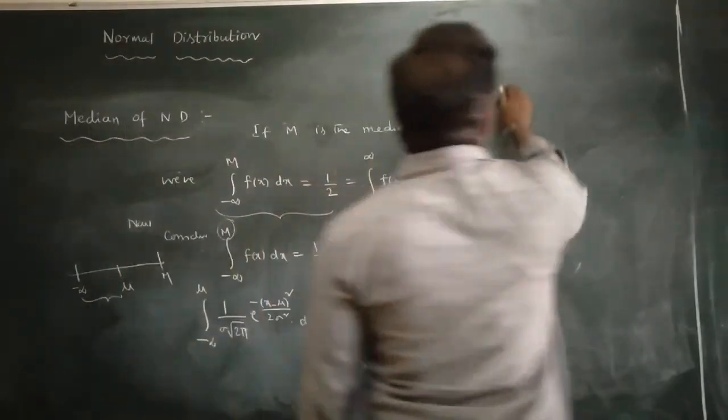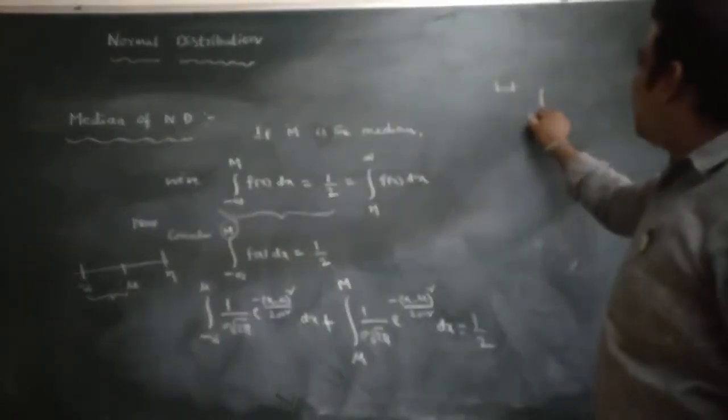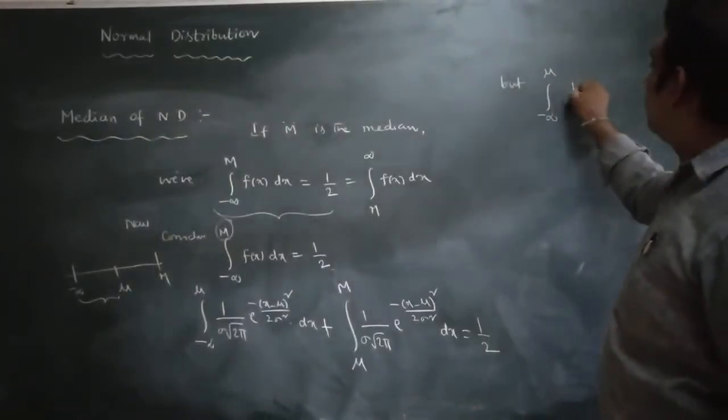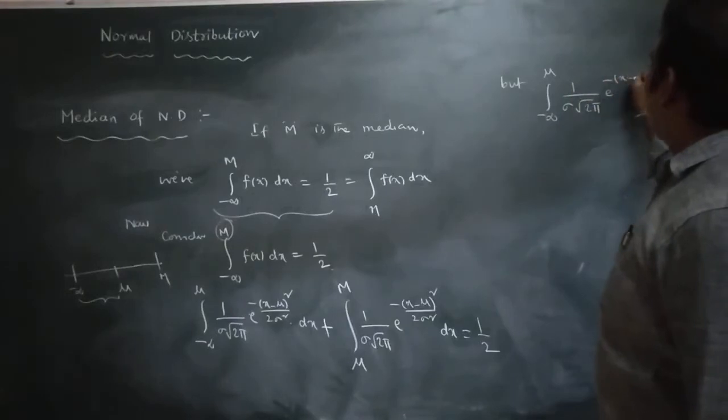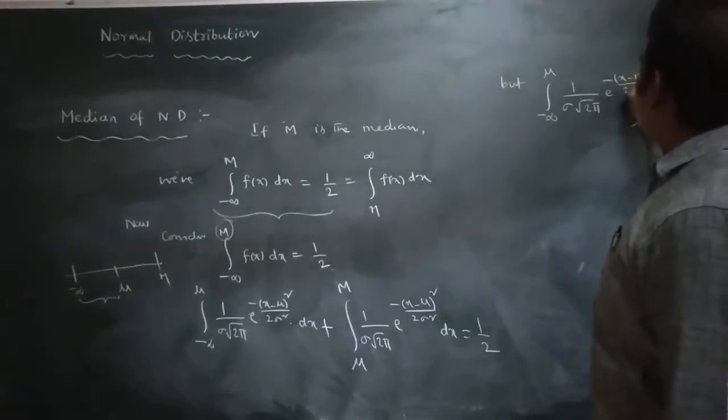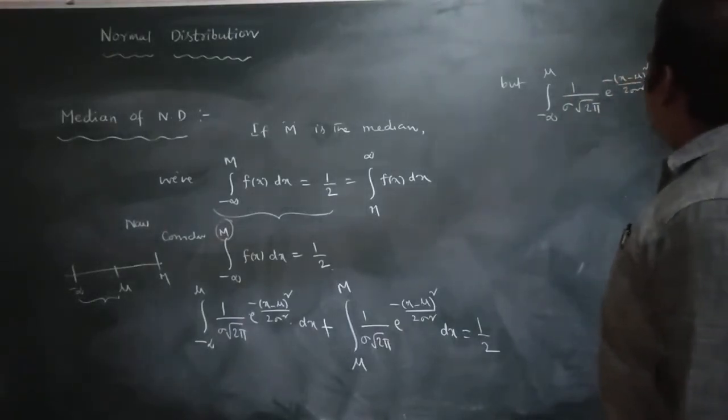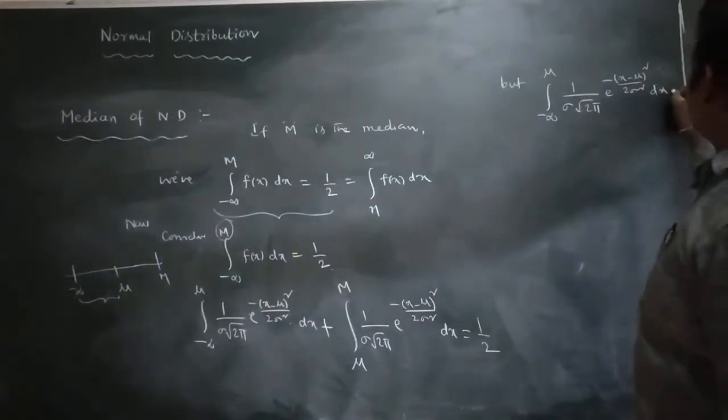But the integral from minus infinity to mu of 1 by sigma root 2 pi e power minus x minus mu whole square by 2 sigma square dx is equal to what?